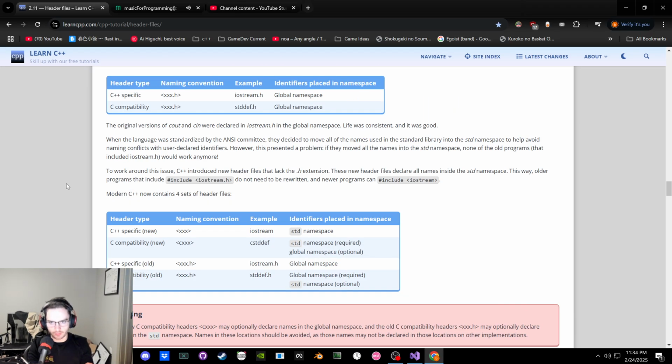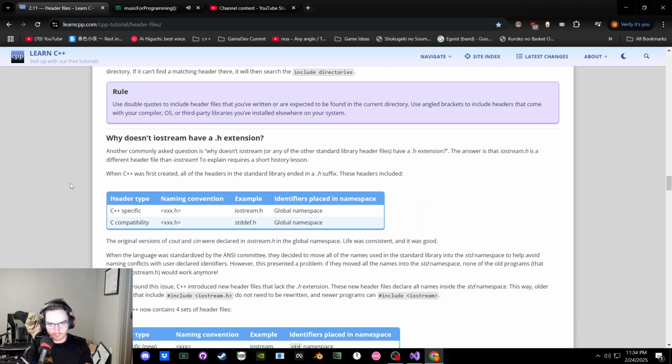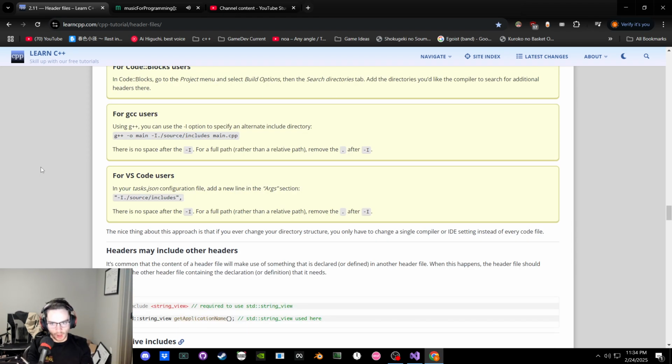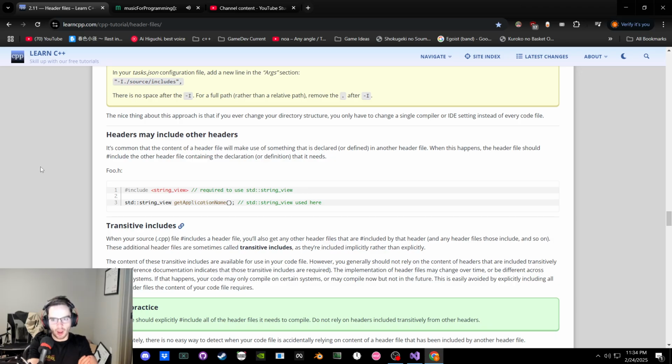Because it had it earlier, it was like include directories. Nobody cares about them. True, you only have to change a single compiler setting. You just change your setting: oh, by the way, the folder is actually here. This is where this includes all the headers. Headers can include other headers. Makes sense, I guess. You have one header including a bunch of stuff, and inside that header, it includes stuff. That way, you don't have to change every single file.